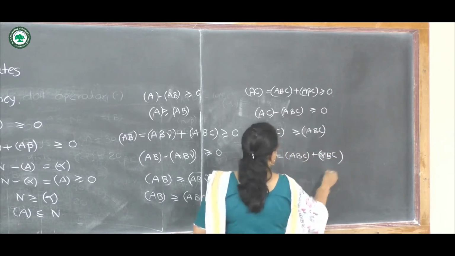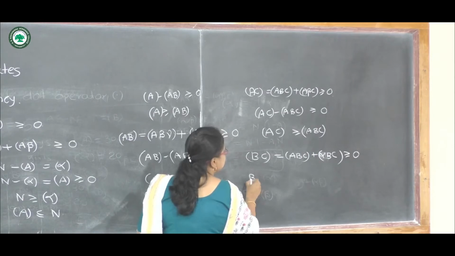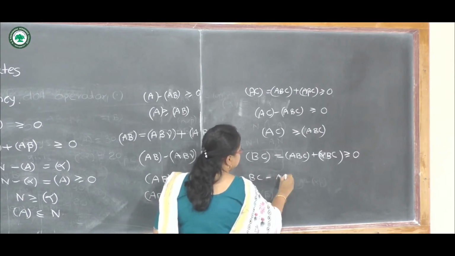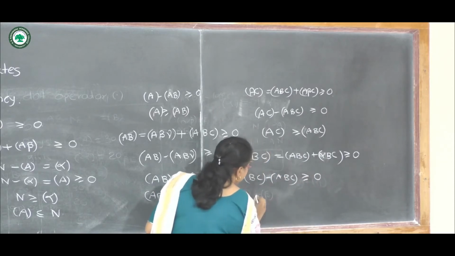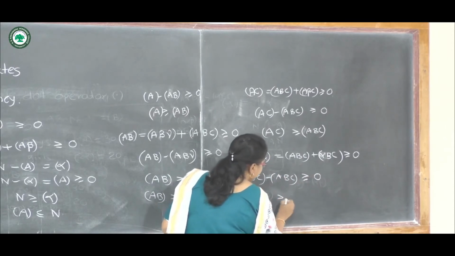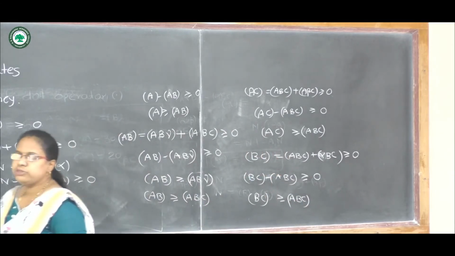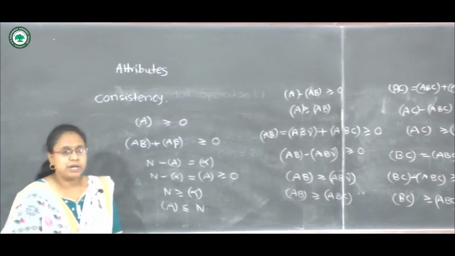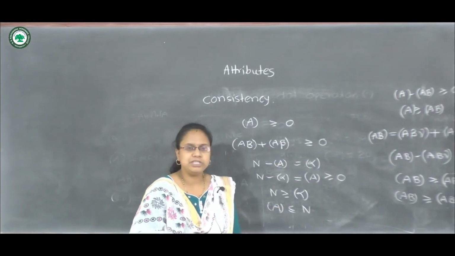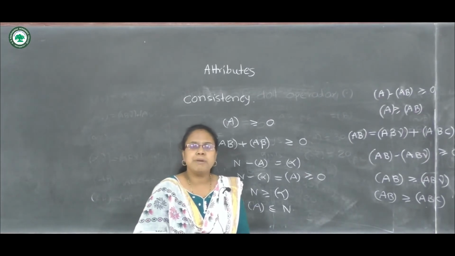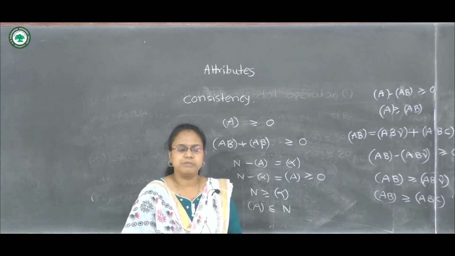Here we note that this should be positive, and BC minus ABC is greater than or equal to 0, meaning BC must be greater than or equal to ABC. In this way we have to check for each and every frequency in the data. We have to check all these conditions, and then we say whether the given data is consistent or not.